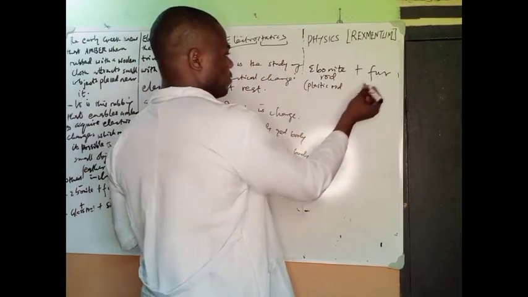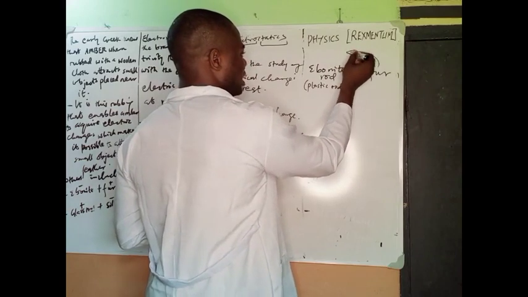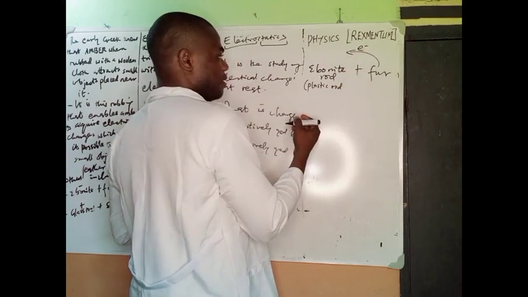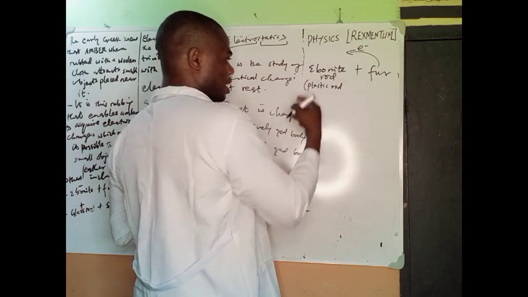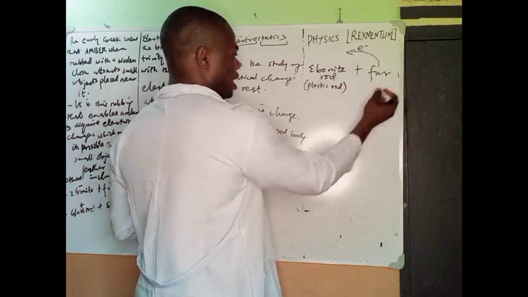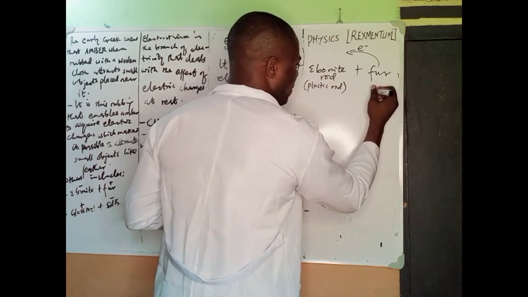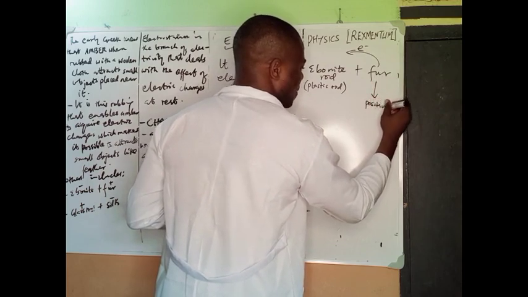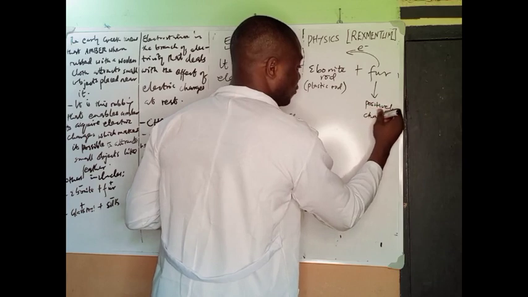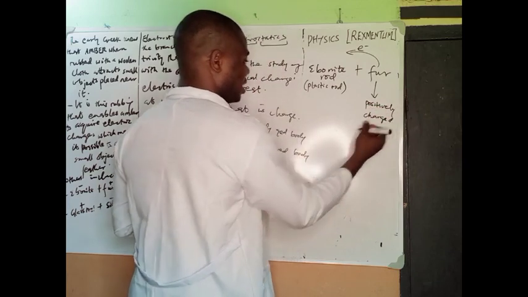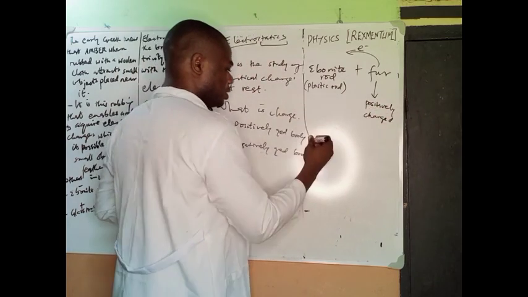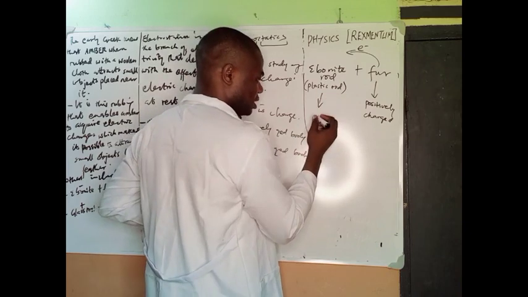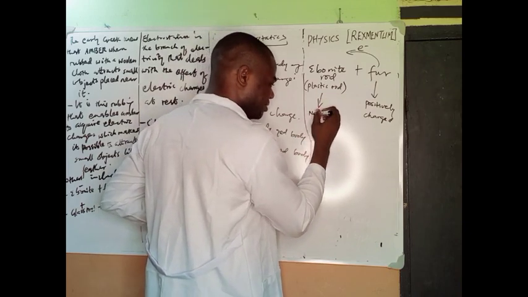So because of this, fur loses electrons. There is electron transfer to this ebonite or plastic rod. With that, the fur is said to be what? Positively charged. Don't forget, that is what any exam would like you to know. So that is why the ebonite is said to be negatively charged.